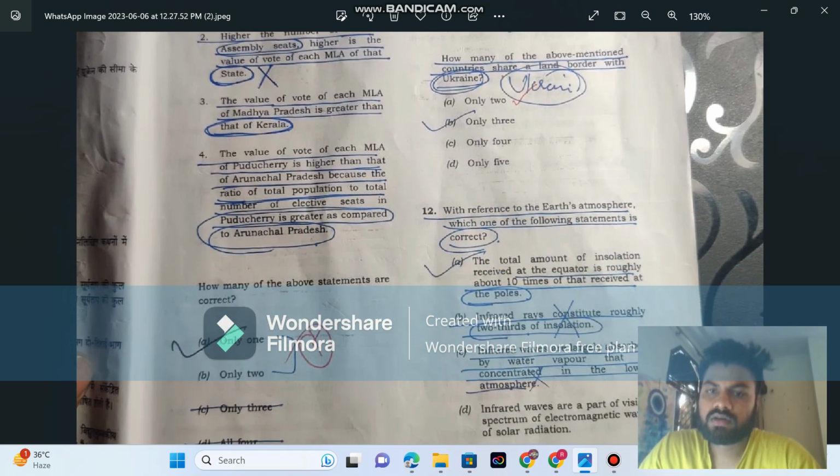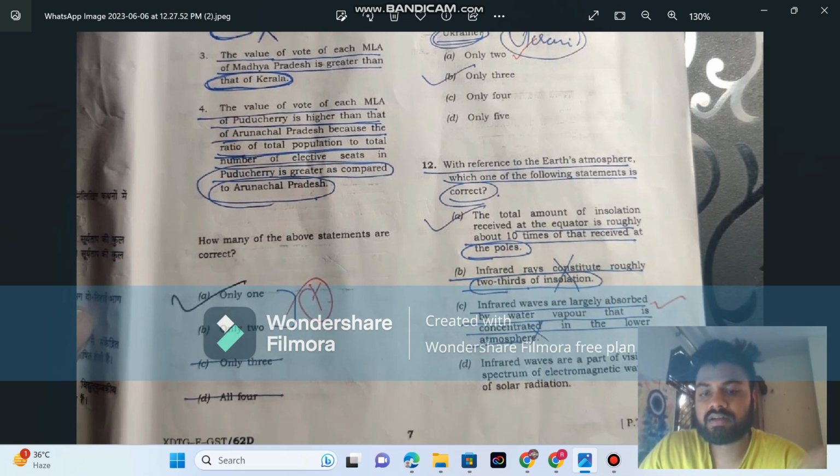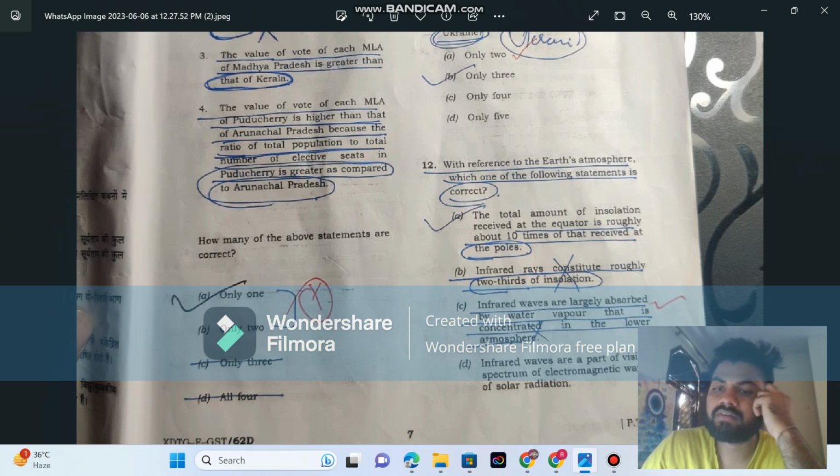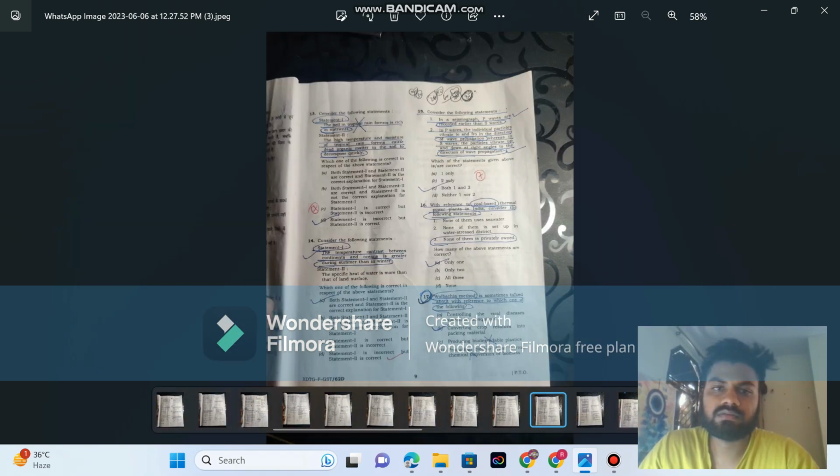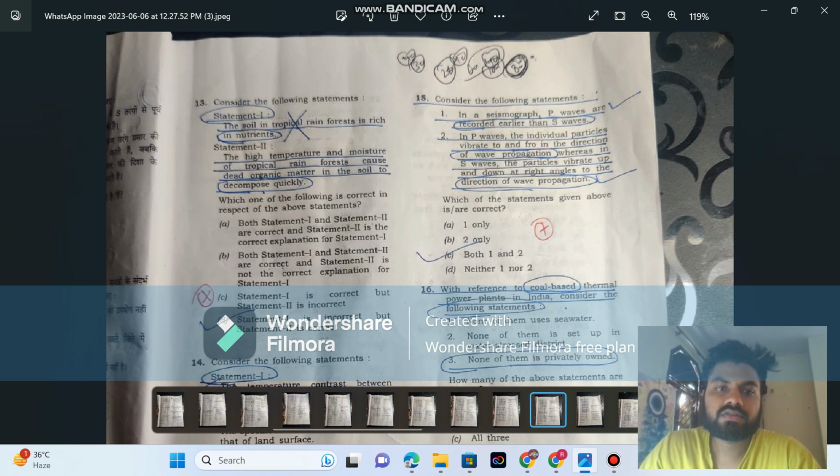With reference to the Earth's atmosphere, this is from geography NCERT, and C is the correct answer. Infrared waves are largely absorbed by water vapor. I marked it wrong because of pressure and all. And 13th question: the soil in tropical rainforest is rich in nutrients.